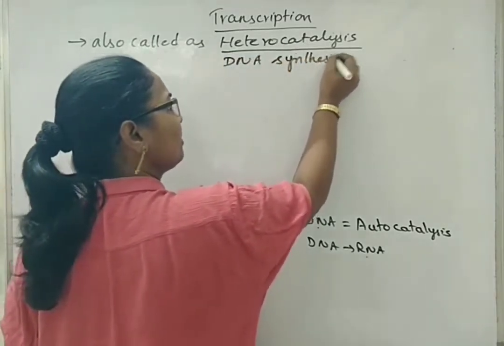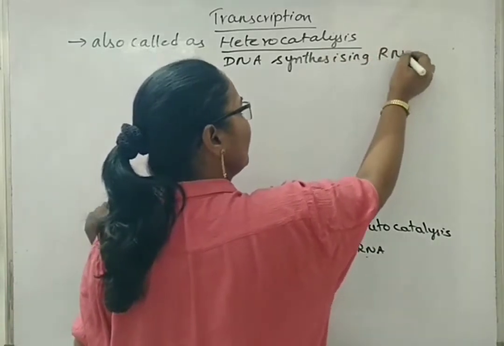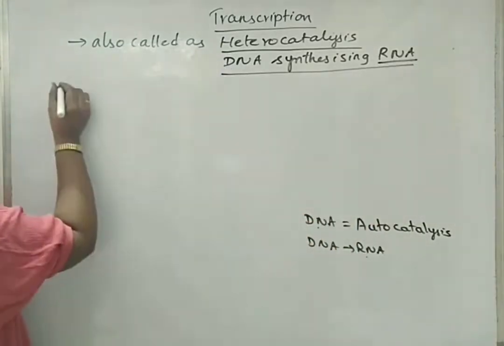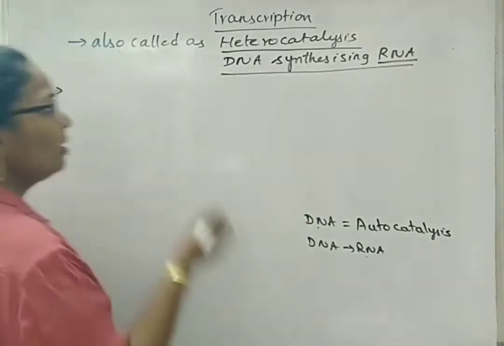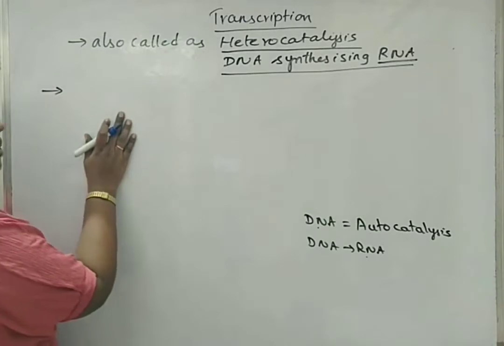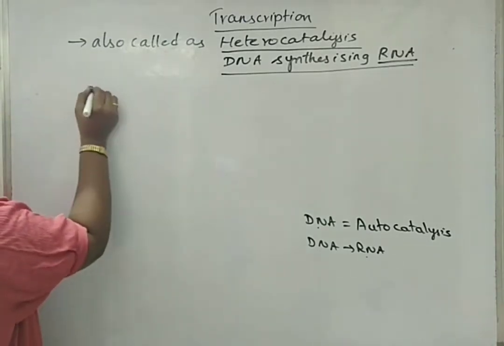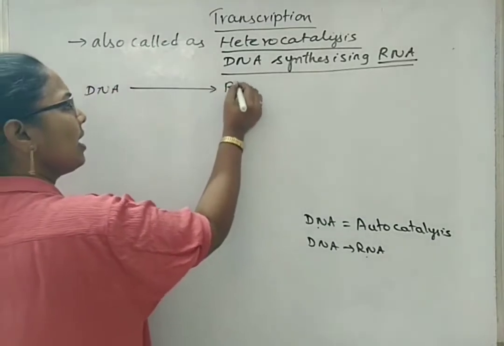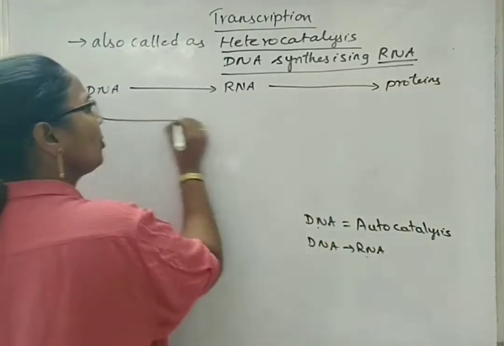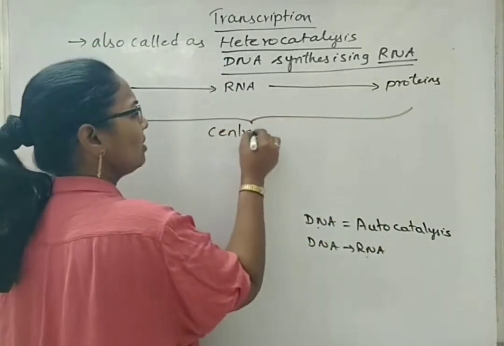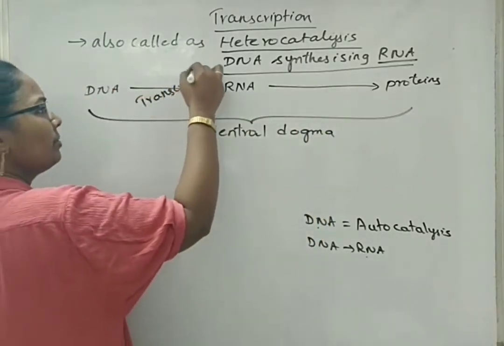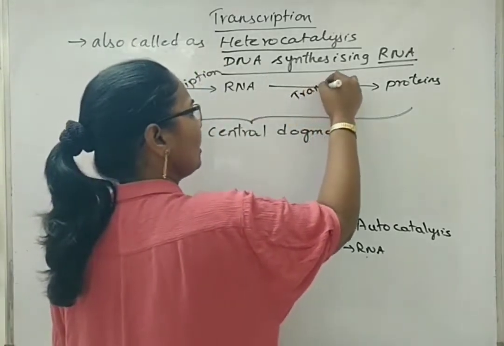DNA synthesizing RNA, this is another type of genetic material. This is called as heterocatalysis. Now, transcription differs in case of prokaryotes and eukaryotes, the total process and also the enzymes that are involved here. DNA synthesizing RNA, RNA synthesizing the proteins. This total process is called as central dogma. Here we are including the term transcription. Here we are including the term translation.